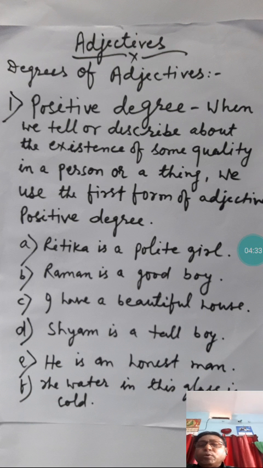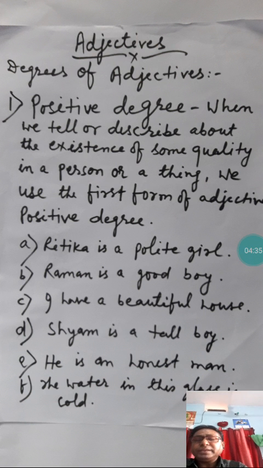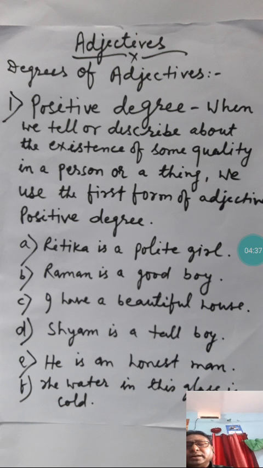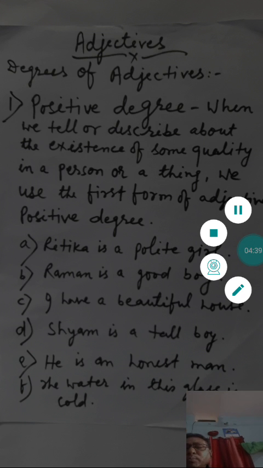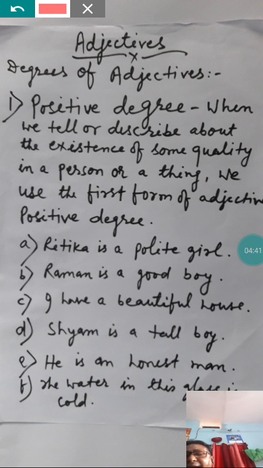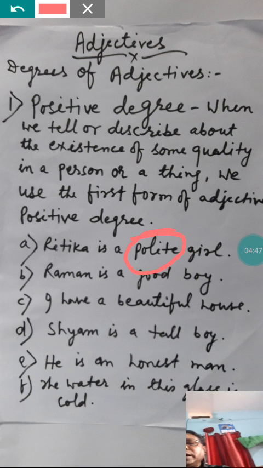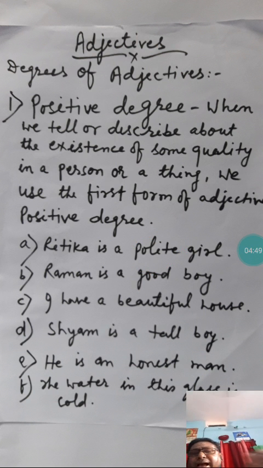Ritika is a polite girl. What is the adjective here? Polite. Through this sentence we are telling that Ritika has a quality, and that is what? Polite. She is polite. So the form polite is in the first form, and that is positive degree.